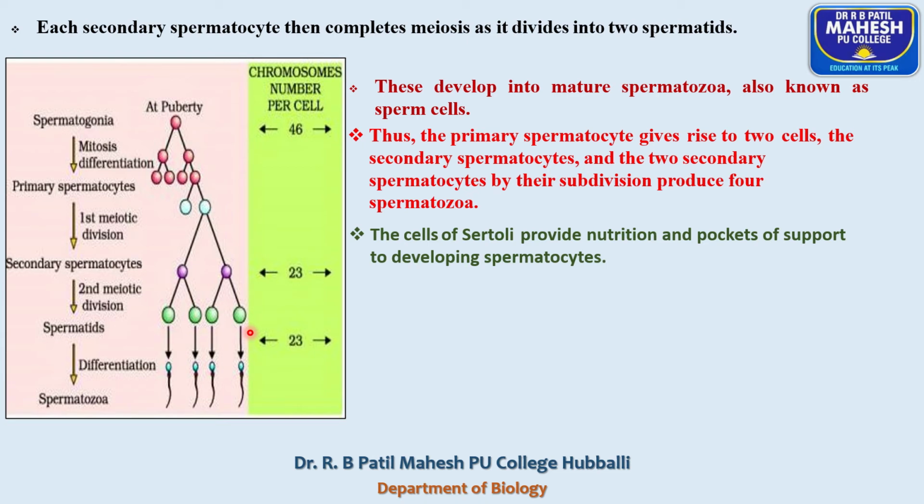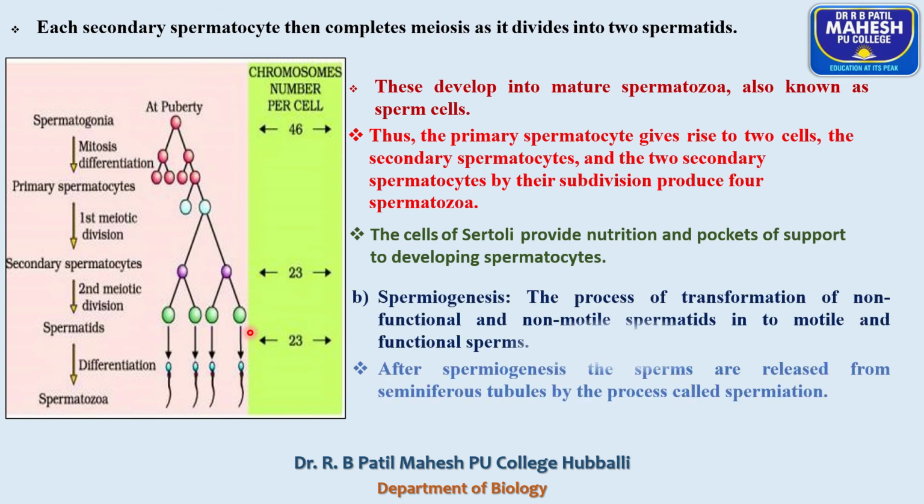Until then, for development of these spermatocytes, they require a continuous source of energy. That nourishment is provided by the nurse cells or sustentacular cells or Sertoli cells. That means the Sertoli cells provide nourishment to the developing sperms. Soon after formation of spermatids, the spermatids undergo spermiogenesis. As a result of this, motile and functional sperms are produced.